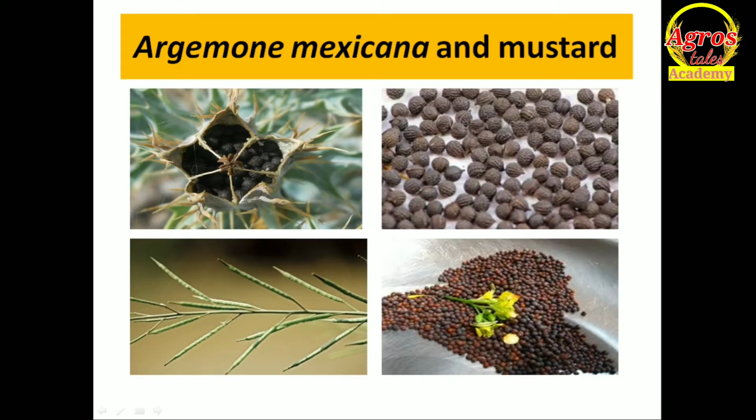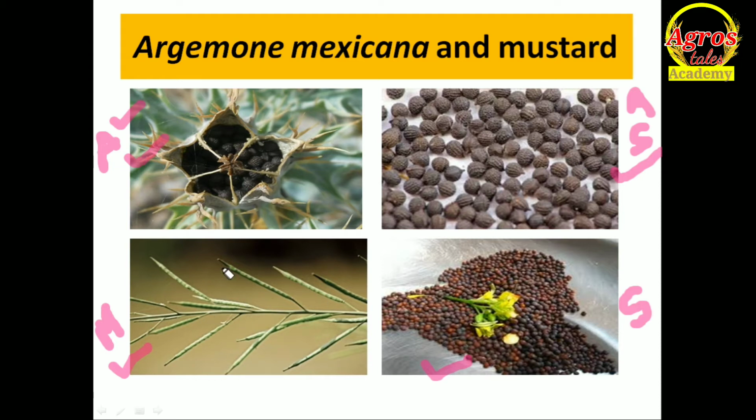So we will see what is the difference between them. Here is our Argemone mexicana. This is our plant. This is the seed, Argemone mexicana seed. Here is our mustard siliqua. Here is our mustard seed. Okay, it is a weed. It is the weed seed. It is our mustard plant. It is our mustard seed. Clear? You can see what is the differentiation.